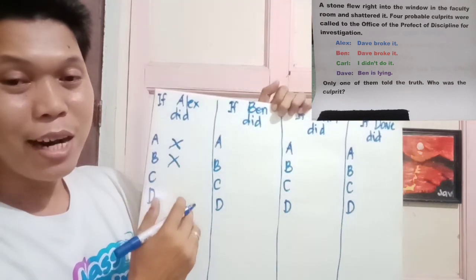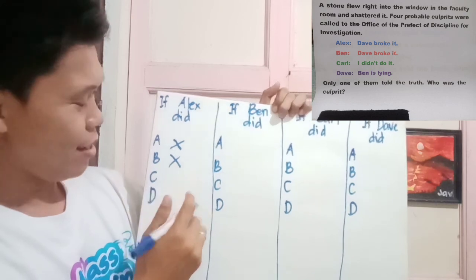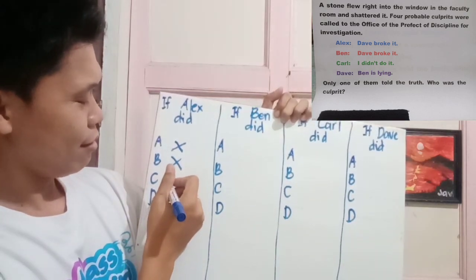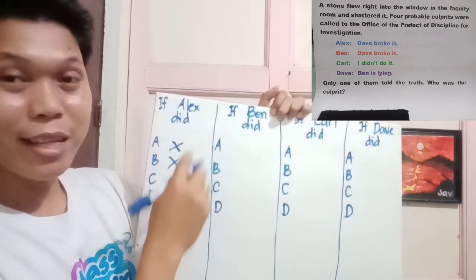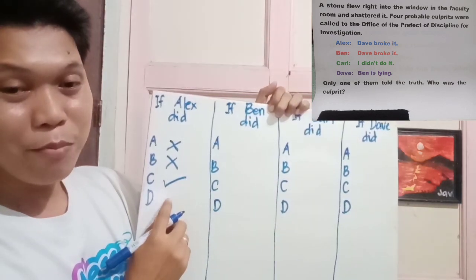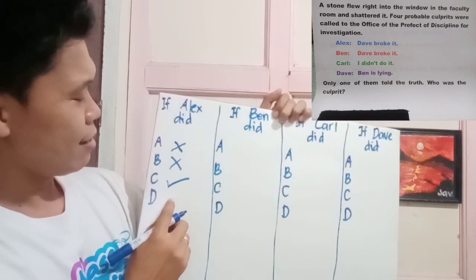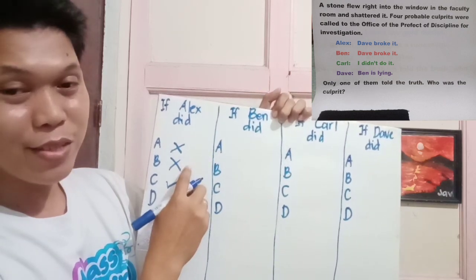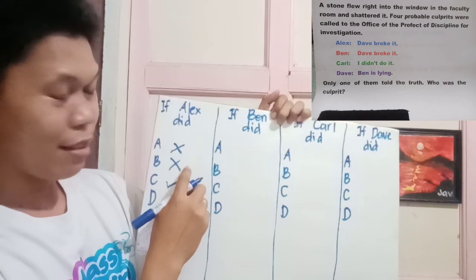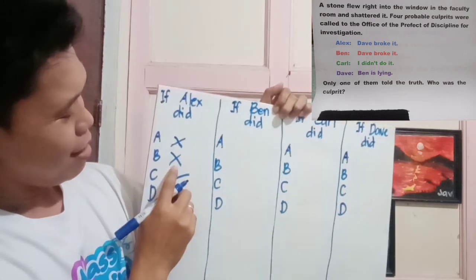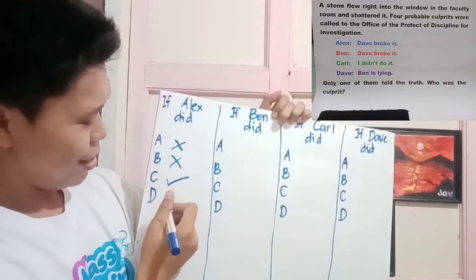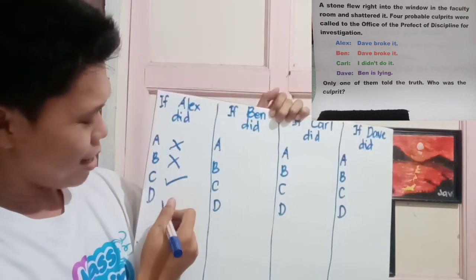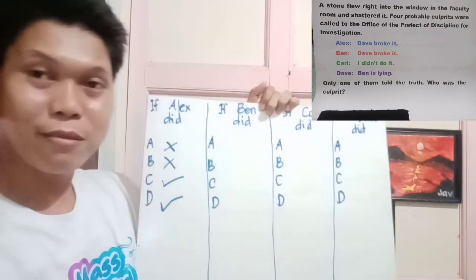And the statement of Carl, "I didn't do it," is correct, because we assume that Alex did. And the statement of Dave, "Ben is lying," and the statement of Ben is, "they broke it," and since it is marked with X, then Ben is really lying. So Dave is correct, but Ben is lying, so we'll put a check on it.